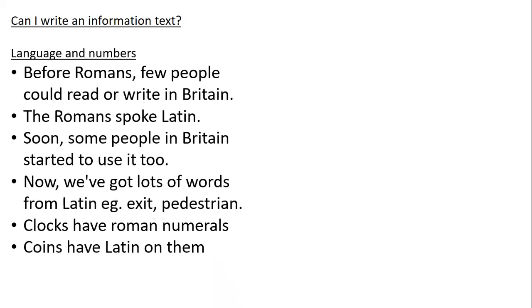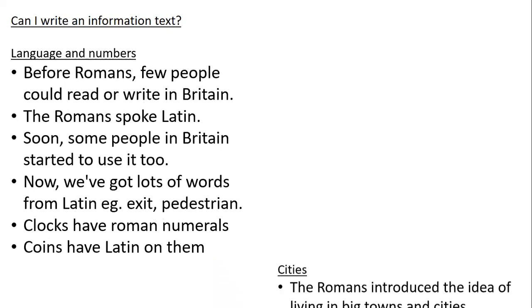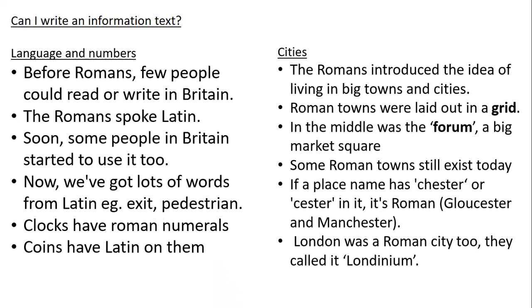Okay. So today we are looking at, can I write an information text? You've written your first two paragraphs. So today we're going to write our second two paragraphs, which are one on Roman cities and one on Roman language and numbers. Hopefully you've got your own notes from last Monday. And again, you can look back through the website that we got our notes from. But just in case, here are my notes. I've got some on language and numbers and some on cities there. So you can use these if you like.